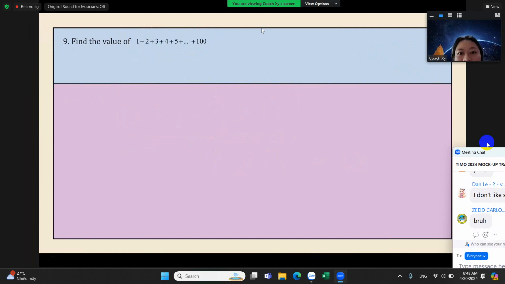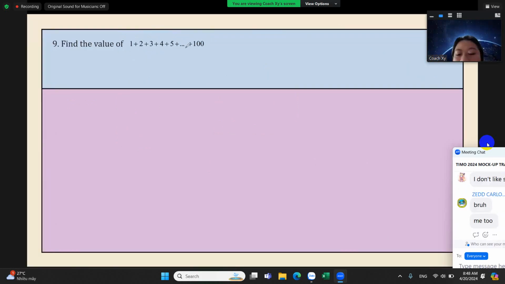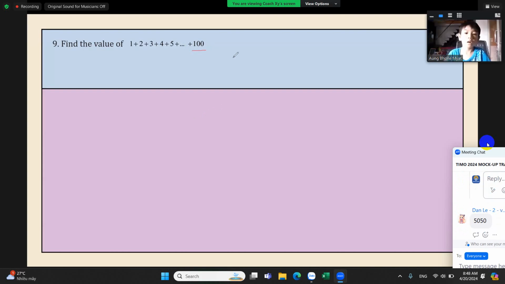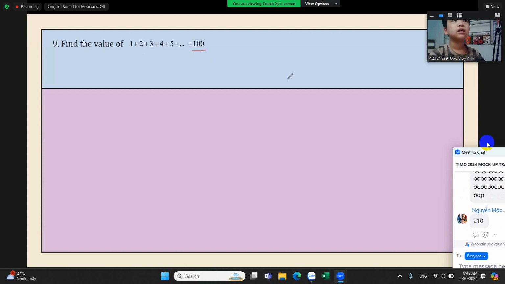Okay, number 9. Find the value of 1 plus 2 plus 3 plus 4 plus 5 and so on until 100. Okay, does anyone want to share how they can easily answer this one? You share to your classmates. I know. I can. 100 plus 1 is 101.